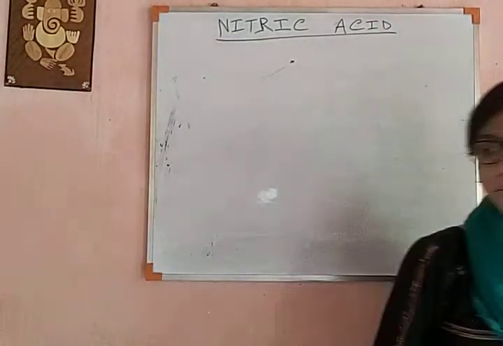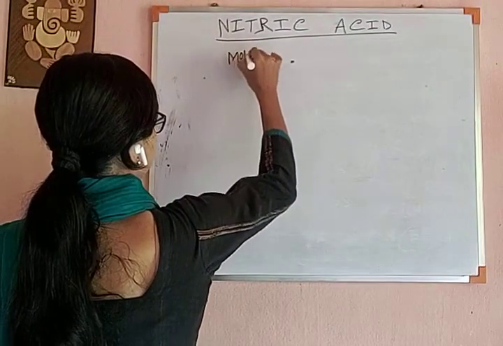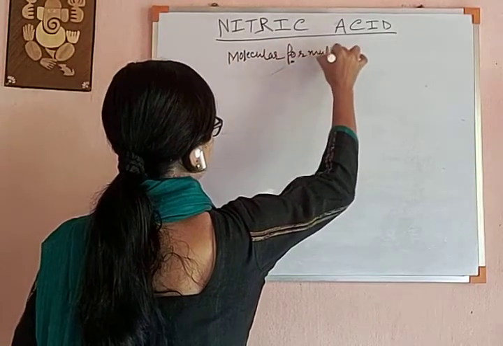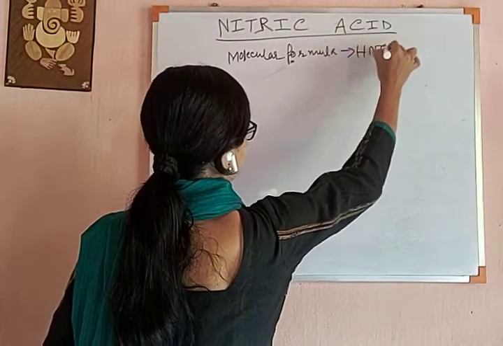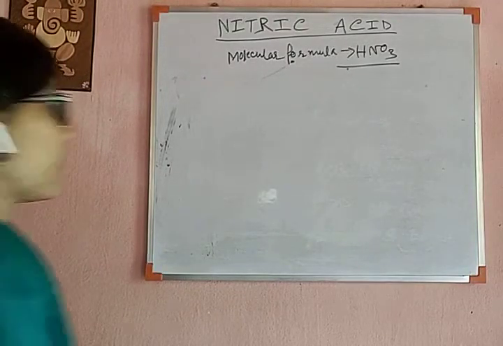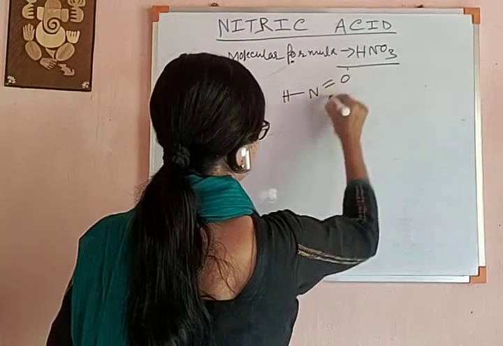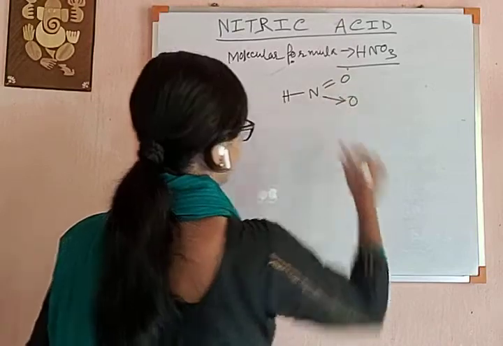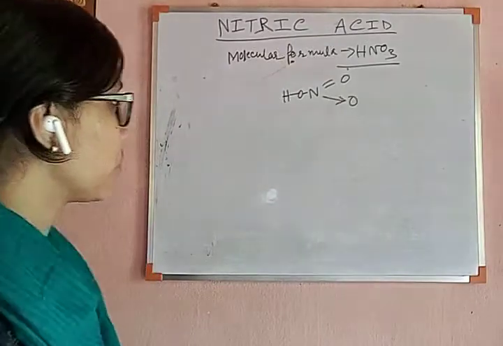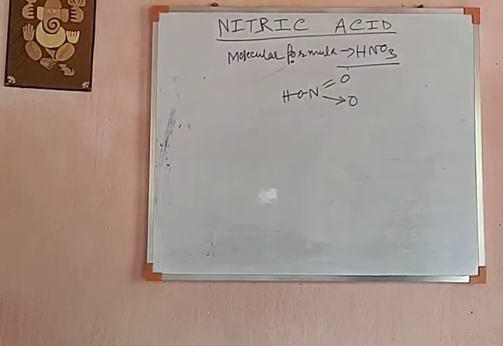The formula for nitric acid is HNO3, and the structure of HNO3 would be like this. This is the structure of HNO3 and it has a molecular mass of 63.